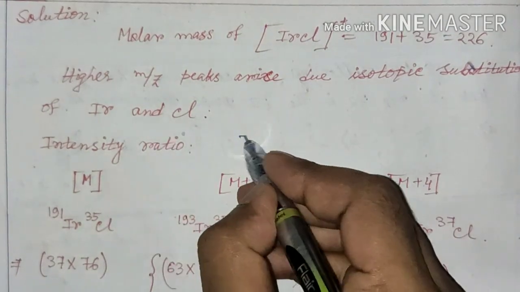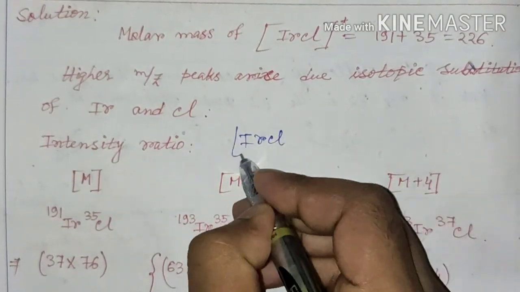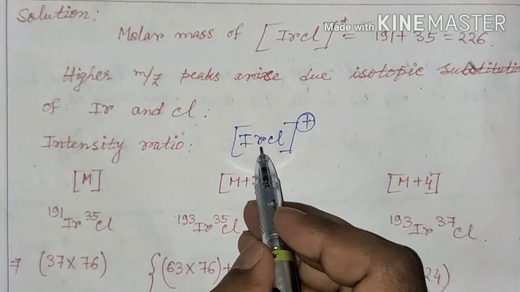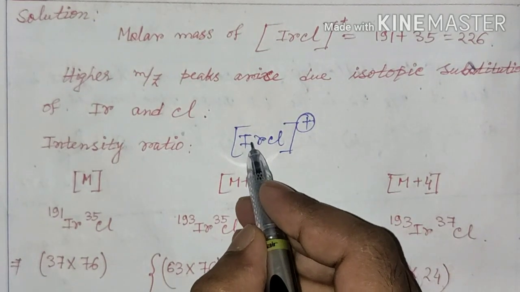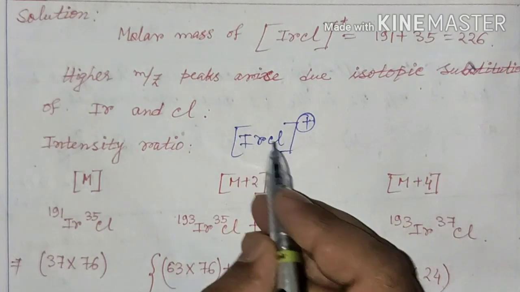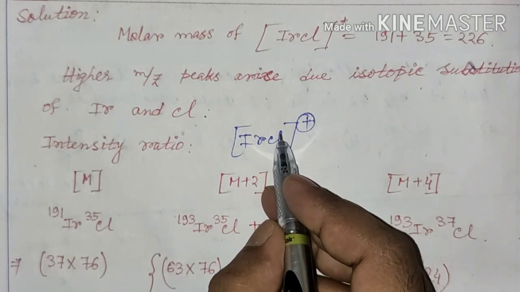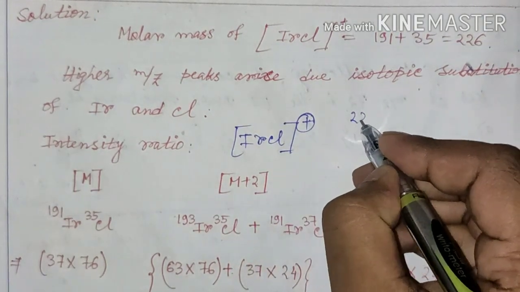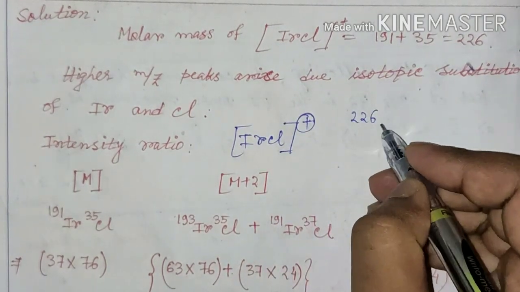For IrCl, the main compound is IrCl+. Now in case of IrCl, if iridium exists as 191 and Cl as 35, we get the m/z value corresponding to 226.